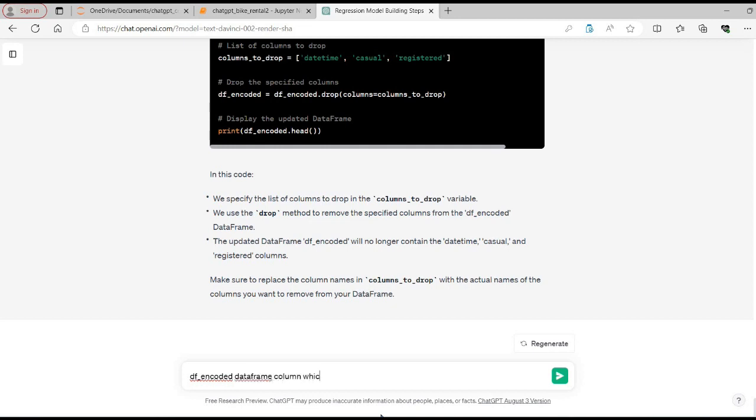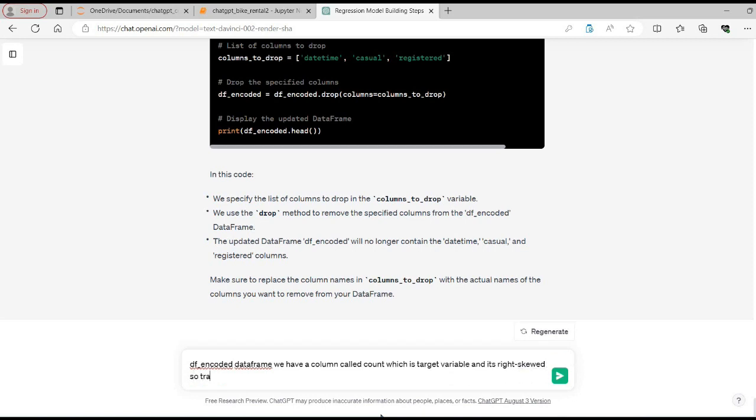Sorry, in the df data frame we have a column called count, which is the target variable, and it's right skewed. So transform this variable in such a way that it becomes a bell-shaped curve.